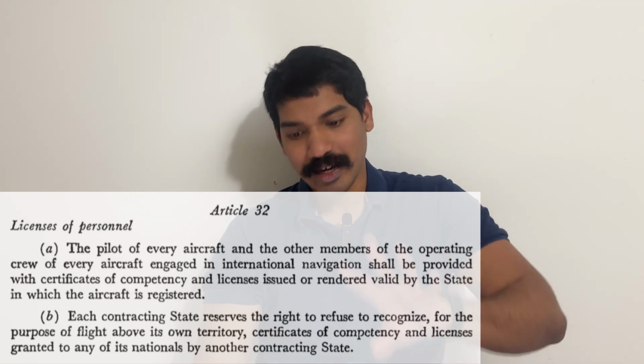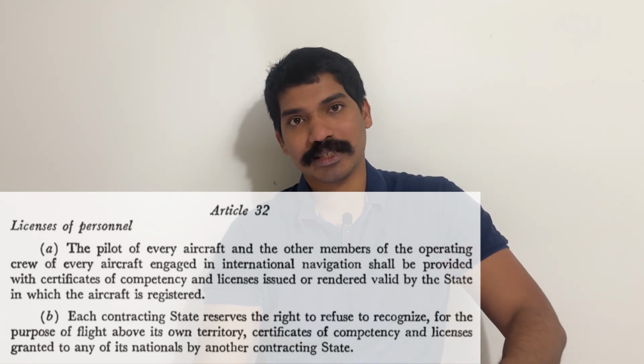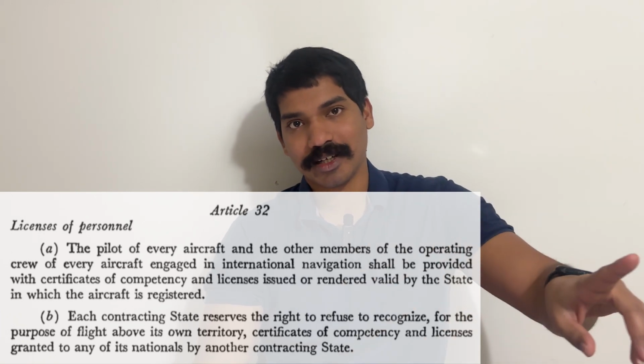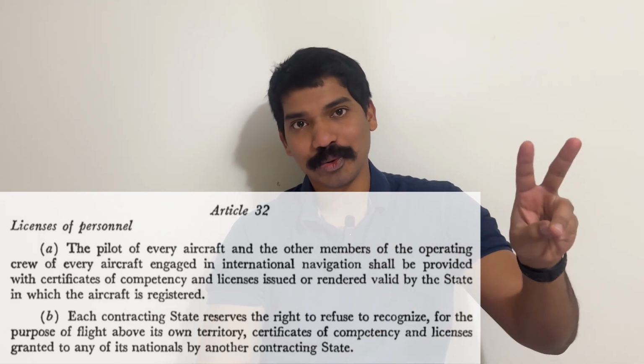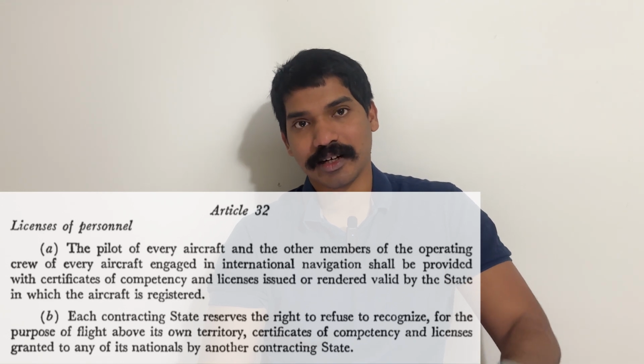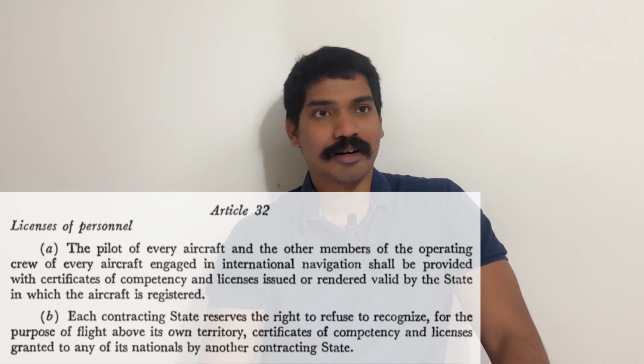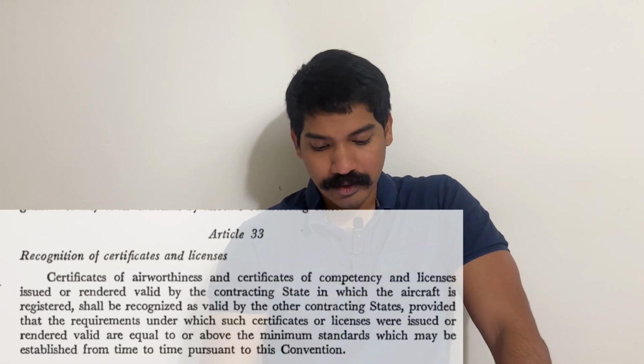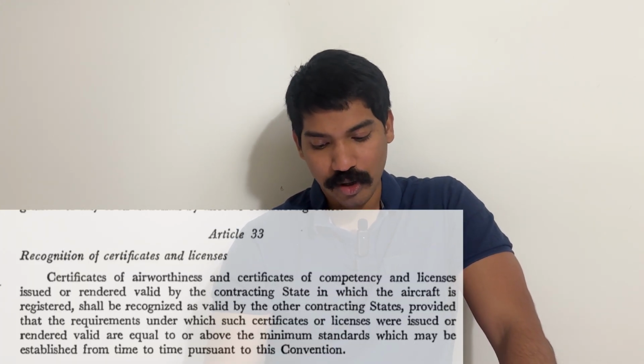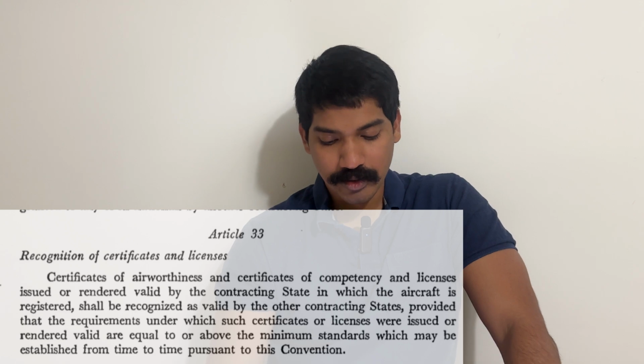So, again, we will review it. They're basically saying that you should have a license to fly. And number two is that the country has the right to say no to a license of another contracting state, right? Article 33 is speaking about recognition of certificates and licenses.